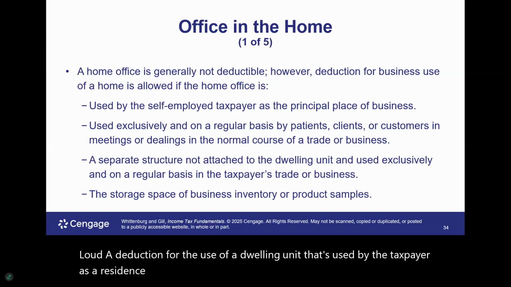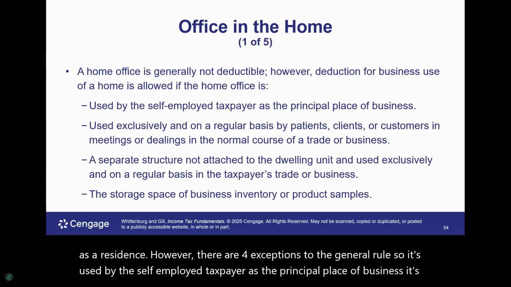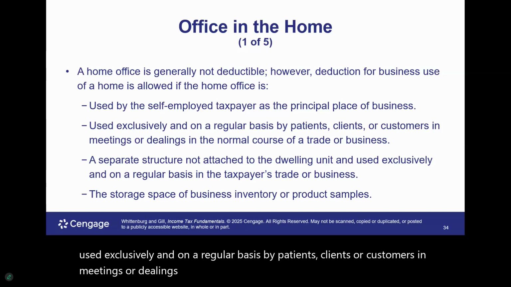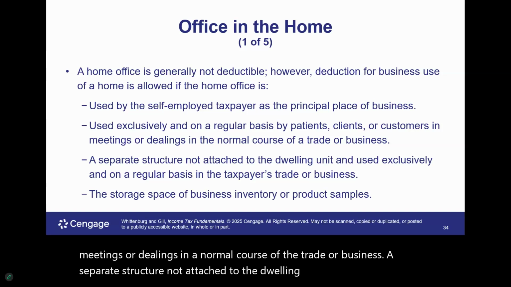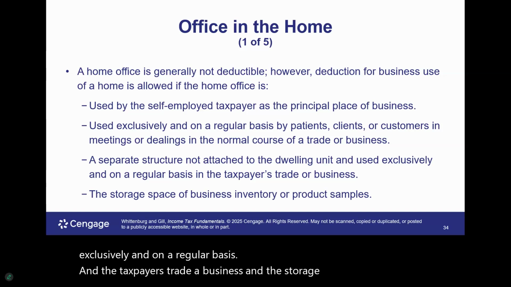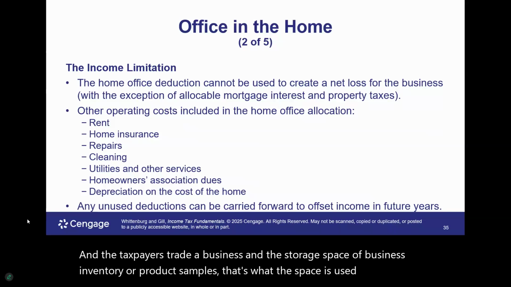However, there are four exceptions to the general rule. It's used by the self-employed taxpayer as the principal place of business. It's used exclusively and on a regular basis by patients, clients, or customers in meetings or dealings in the normal course of the trade or business. A separate structure not attached to the dwelling unit, used exclusively and on a regular basis in the taxpayer's trade or business. And storage space for business inventory or product samples, that's what the space is used for. So there are some income limitations.